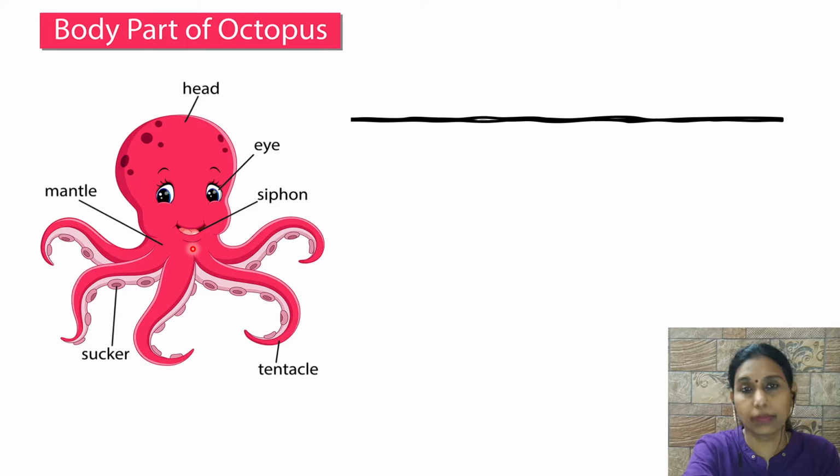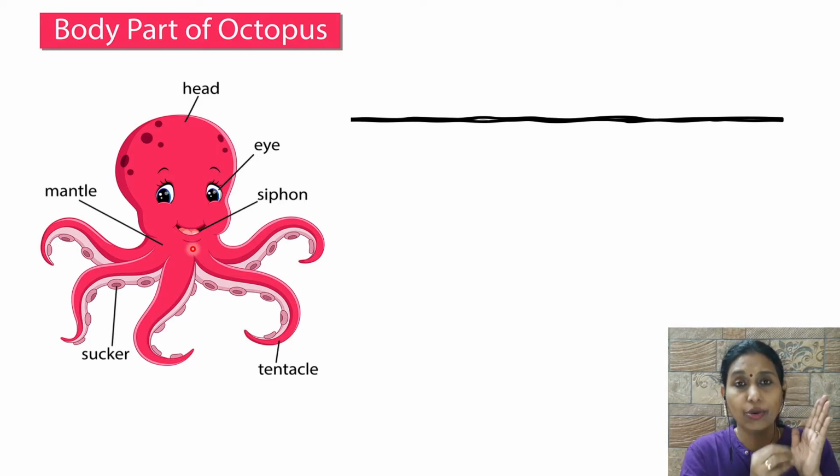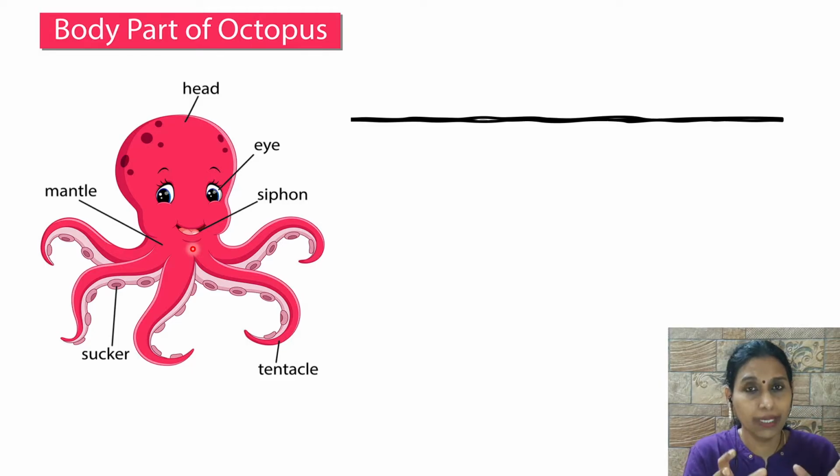Next one. So octopus, you might have read about in many places, or you are so interested to know about it, isn't it? You might have heard how the octopus sprays ink to frighten the enemy away. If you see the body of the octopus, it has a head and there are 8 tentacles, and just below the tentacles you have suckers. The octopus captures the prey, crushes it with the help of the suckers and puts the food into the mouth. That is the use of the tentacle.